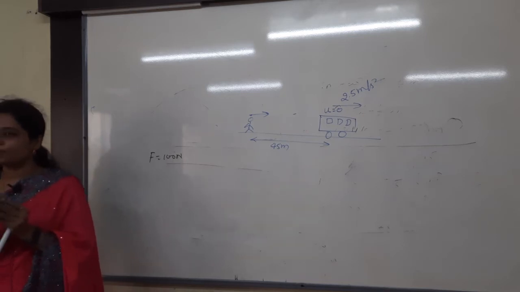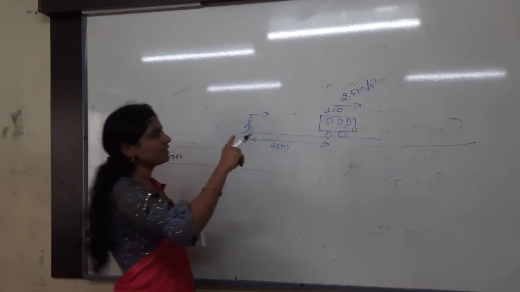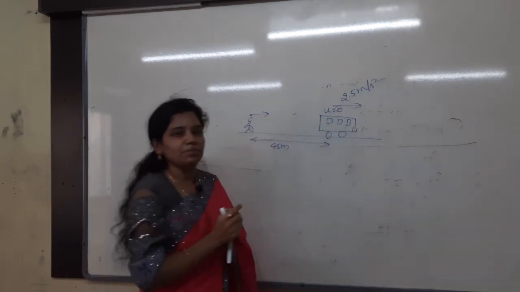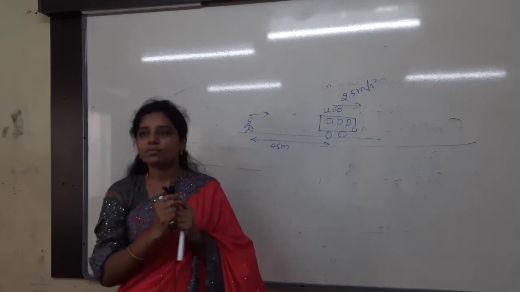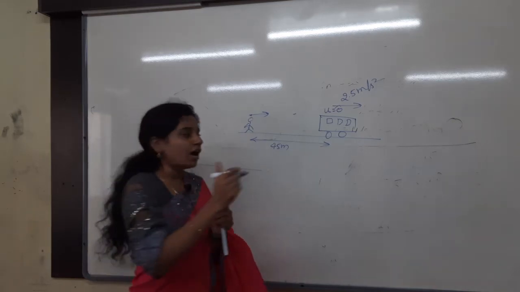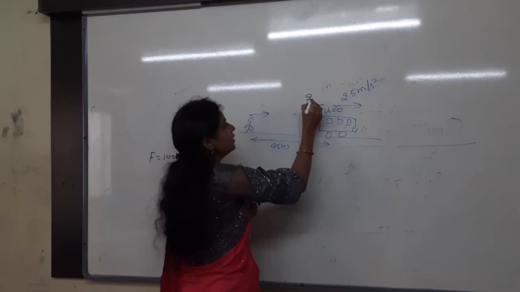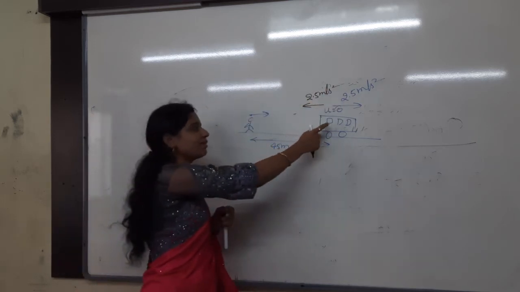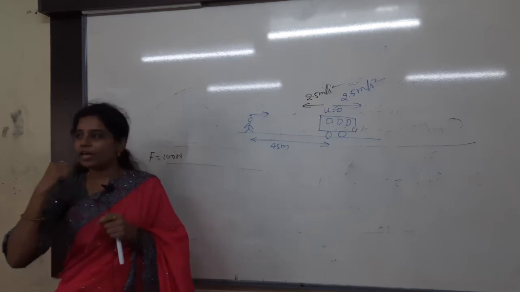You understand, na? Now, the bus is moving in which direction? Right side. With what acceleration? 2.5 meter per second square. I want to stop the bus. Then what do I have to do? Oppositely, I have to apply 2.5 meter per second square. For the bus I have applied. Then I have to take it also, na?